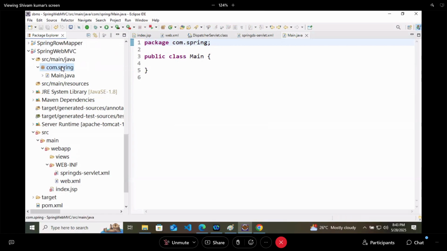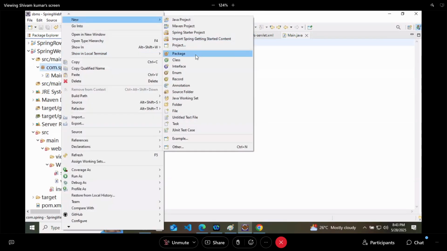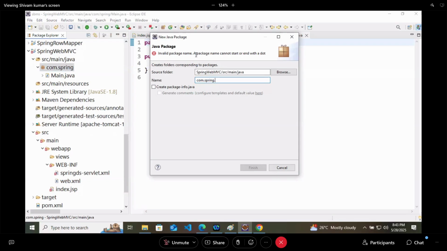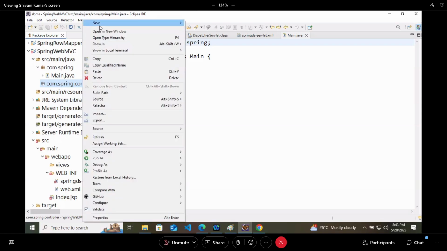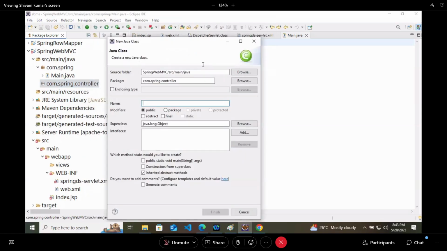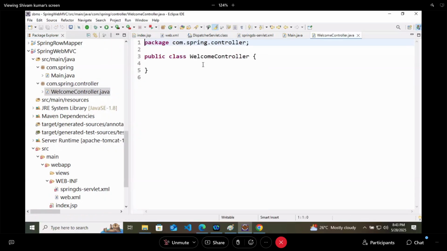Now inside this bean, I will give the definition of my class. Whatever class I have just created, I will provide the definition for that. So a bean generally has property tag, name, like that.